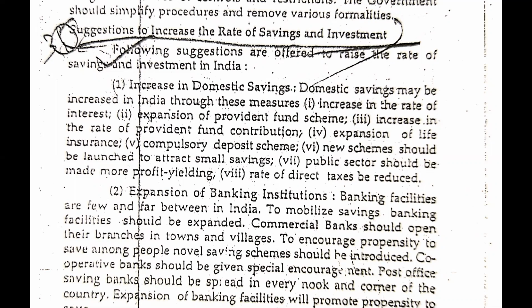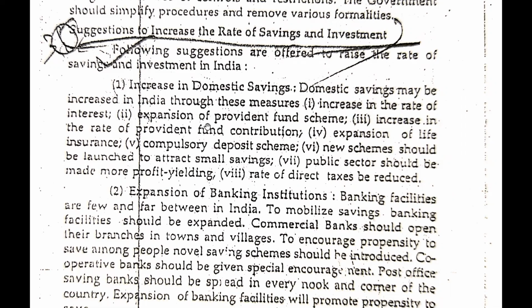Now we will read further: increase in the rate of provident fund. If people get more interest from the bank, then they are ready to do the saving. They will deposit their saving into the bank. But if people do not get enough rate of interest from the bank, then they are not ready to deposit their saving into the bank. So there should be a high rate of interest in the bank, so that people can show their interest to save and deposit their money into the bank.